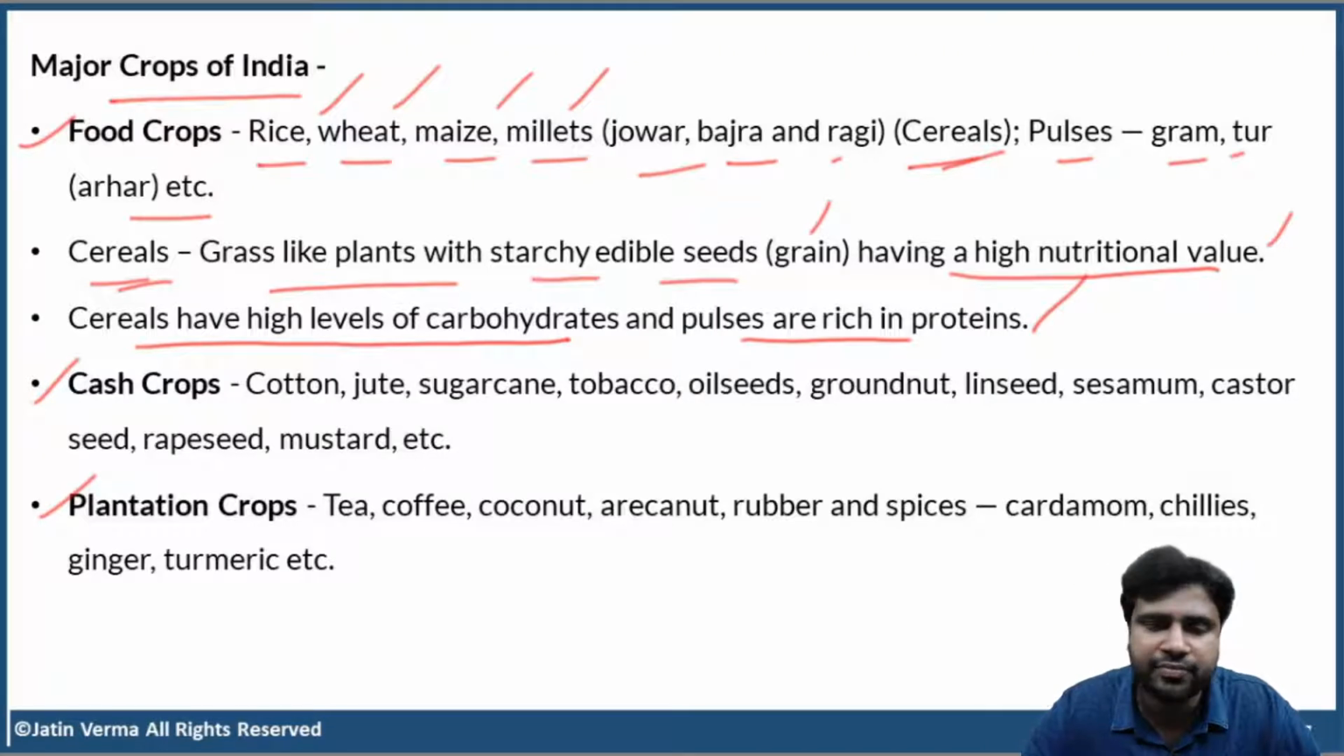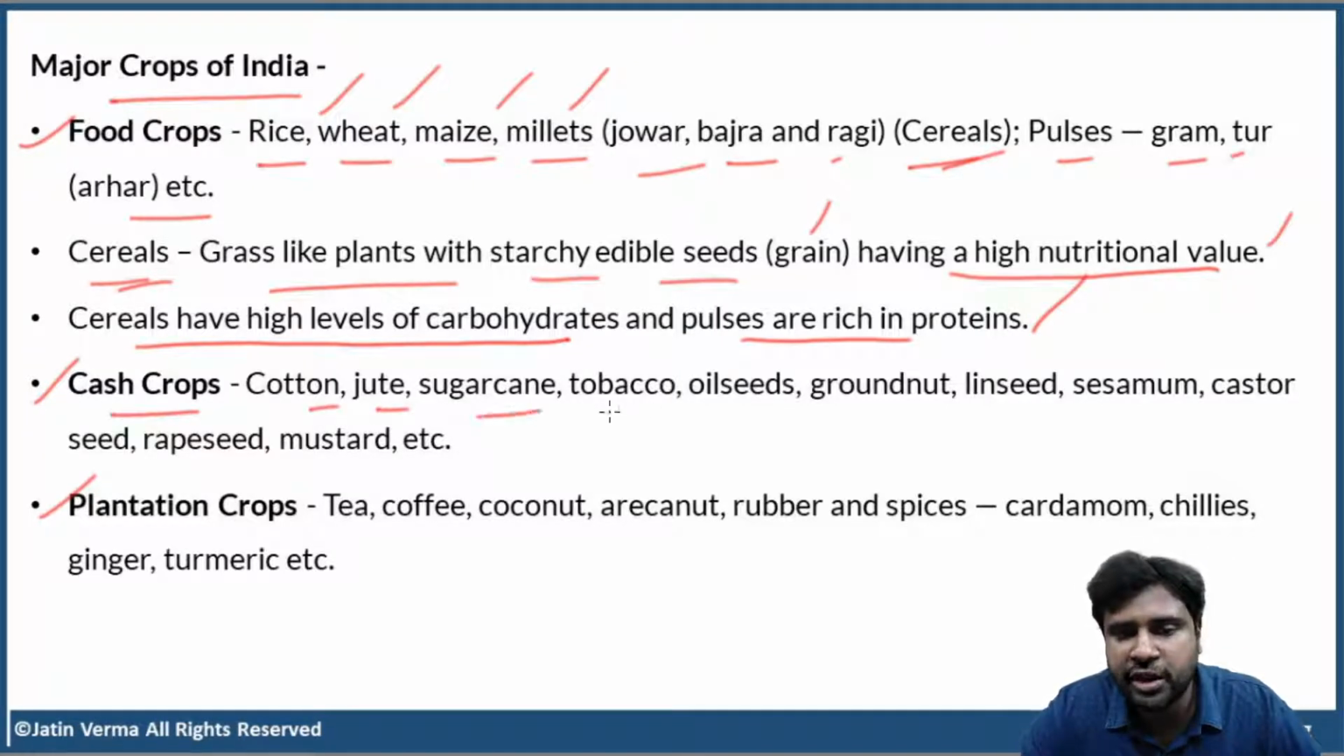Simple information. Now, cash crops: cotton, jute, sugarcane, tobacco, and oilseeds: groundnut, linseed, sesame, castor, rapeseed, mustard. All these are oilseeds, starting from linseed and even groundnut. And then cotton, jute, sugarcane, tobacco. We all know this, right?